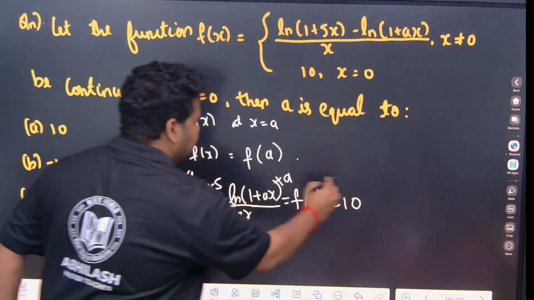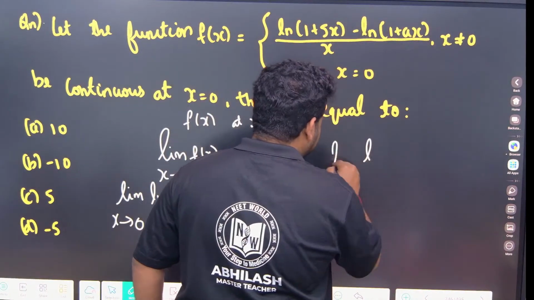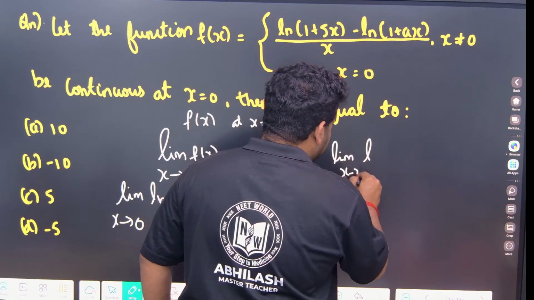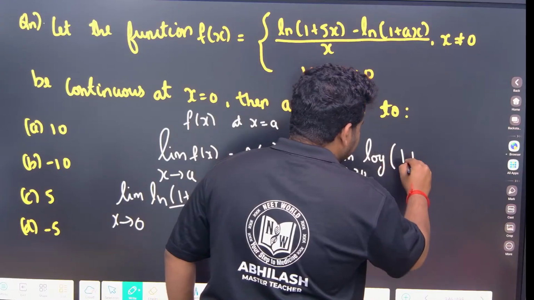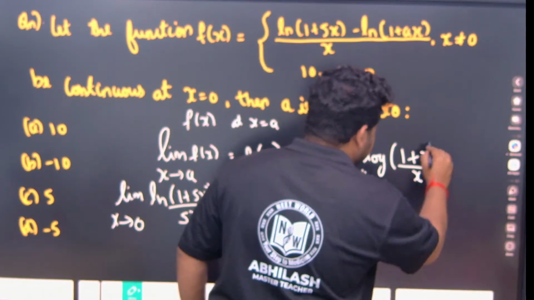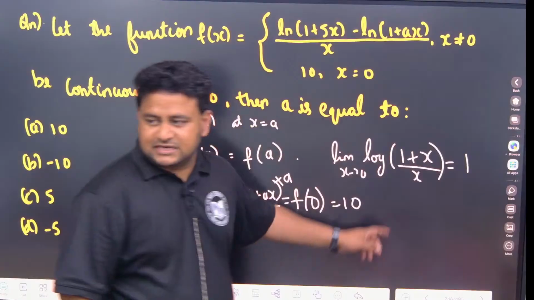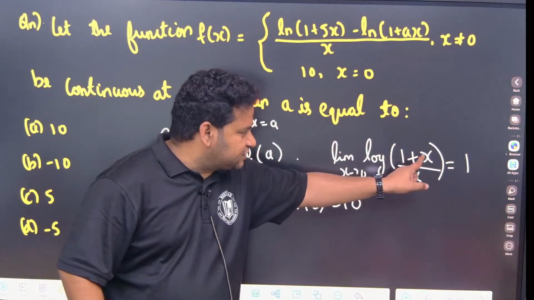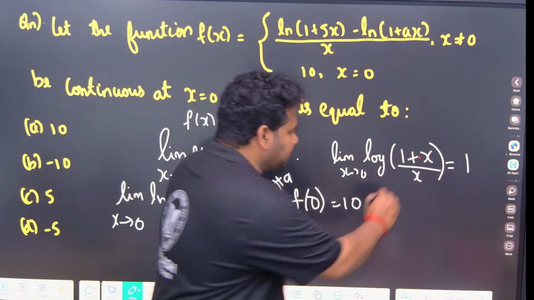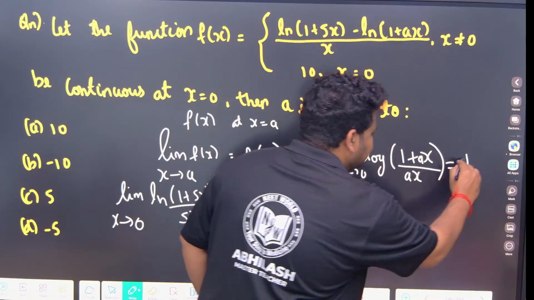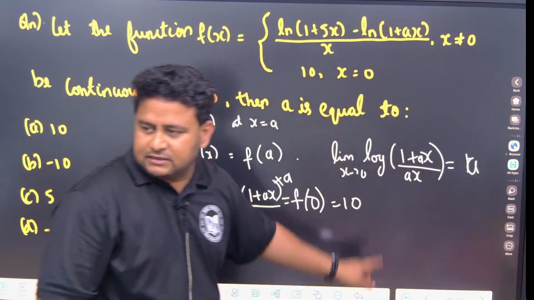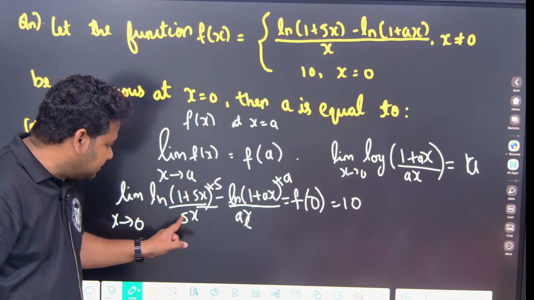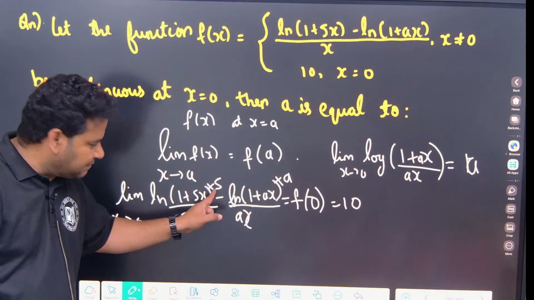See, there is a formula. Let me write it down for new students. See, limit as x tends to 0 of log of 1 plus x by x is equal to 1. Here, whatever the coefficient is, we should write. Suppose here it is 1 plus ax by, this should be ax, then it will be a. Okay, this will be a. Here it is the same form, 5x. But here 5 is not there, so I will write 5 and multiply by 5.